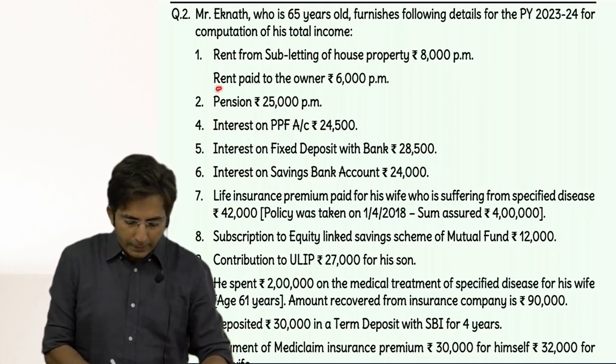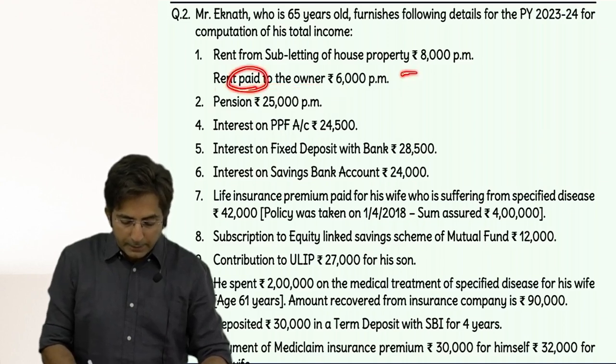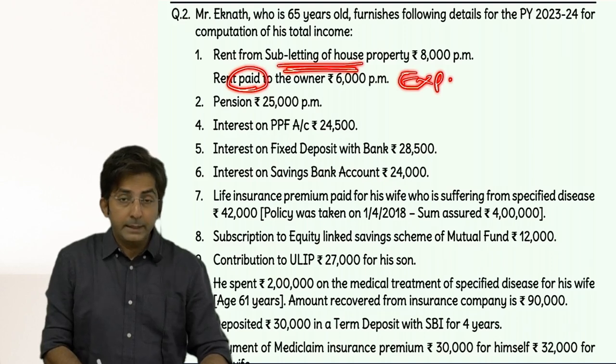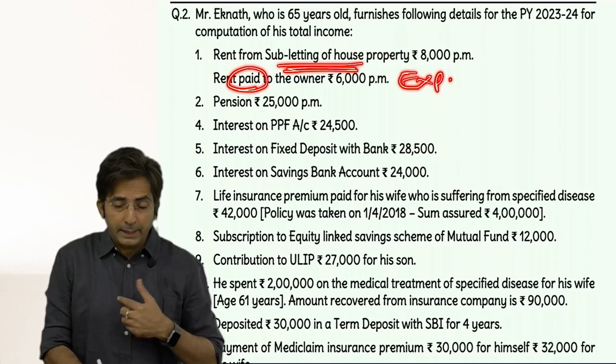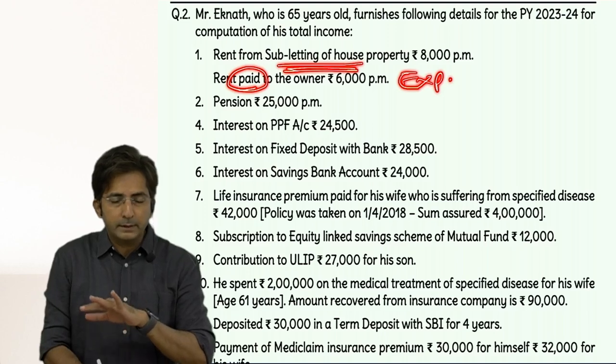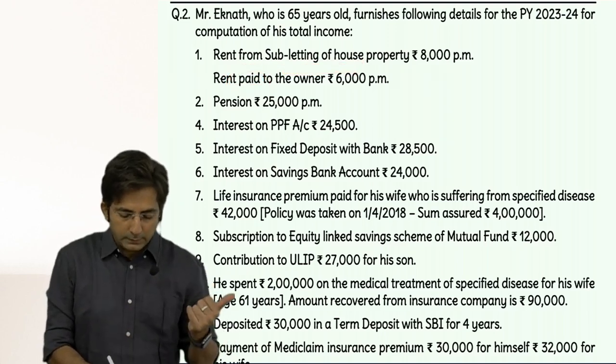Then rent paid to owner. Rent paid means it is an expenditure. And this expenditure is connected to subletting income. And in income from other sources, didn't I teach you whenever any expenditure is connected with the income, you can deduct under section 57. Okay. And see, what is this rent paid to owner?